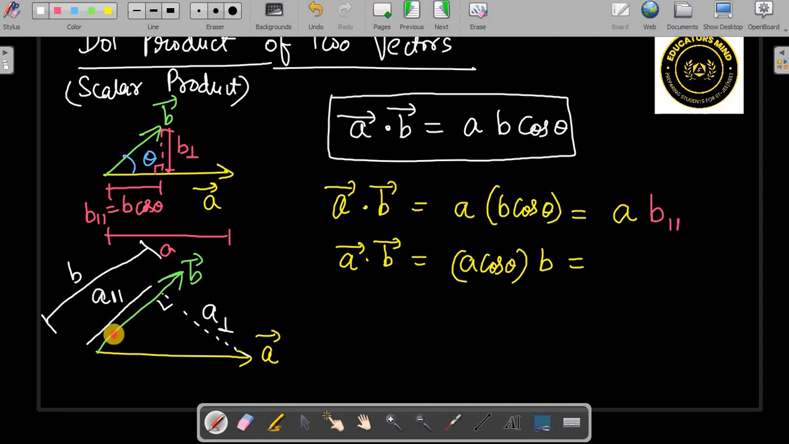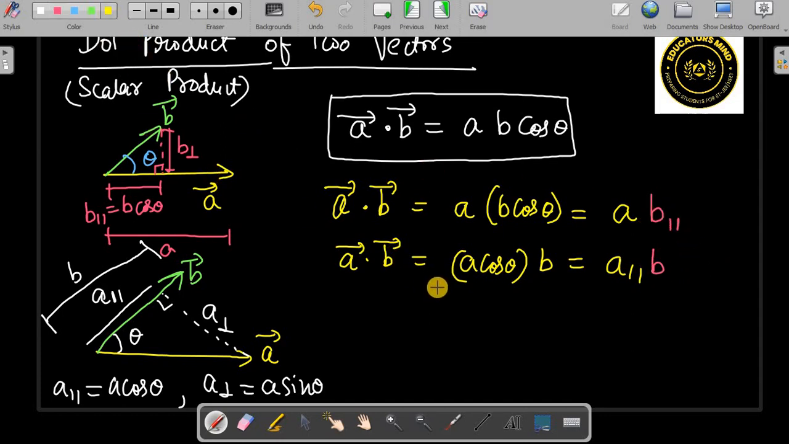So what is A parallel? Because this is theta, A parallel is nothing but A cos theta, and A perpendicular is nothing but A sin theta. The sin theta component we see otherwise, but A cos theta can be written as A parallel, and this is B. So that's the meaning of the dot product. It is the product of the component of one vector along another vector into the magnitude of the other vector. This is just the product of two things: one is the component of the first vector along another, into the magnitude of the other.